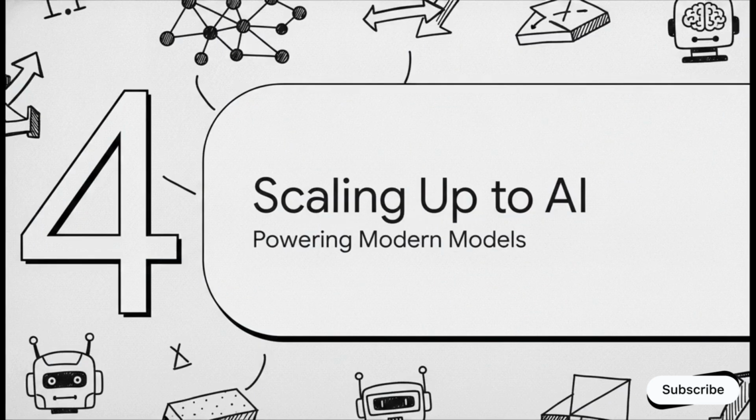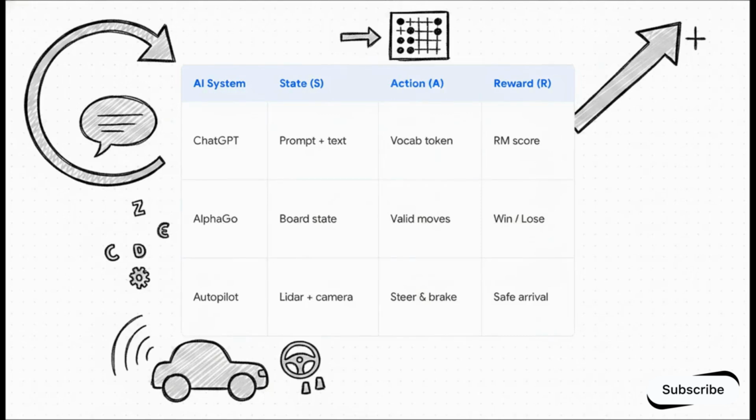And that brings us to section 4, scaling up to AI. And this brilliantly illustrates the sheer universality of the MDP framework. Whether you're looking at ChatGPT, AlphaGo, or autonomous driving, they are all ultimately solving the exact same matrix we just walked through. Think about it. For ChatGPT, the state is your prompt plus the generated text, and the action is just picking the next vocabulary token. For AlphaGo, the state is the current board, and the action is a valid move. For self-driving cars, the state is a LiDAR and camera frame, and the action is steering and braking. At the end of the day, they all just seek to maximize that long-term reward.